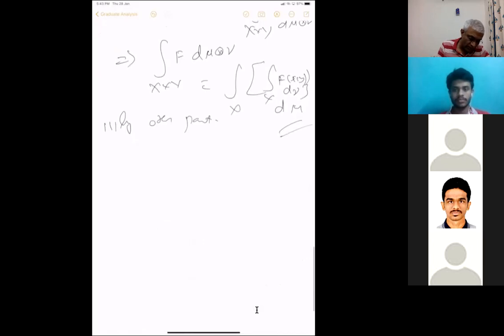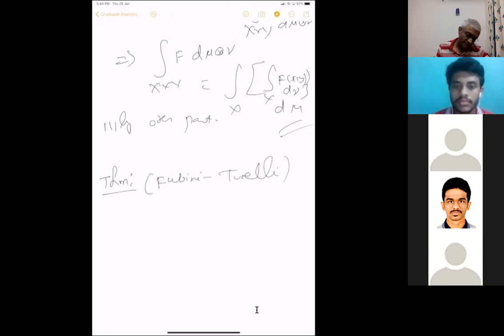Now we want to do something for the general theorem. This is what is usually called Fubini's theorem. Maybe Fubini-Tonelli, we can put both the names. So this theorem says the following.